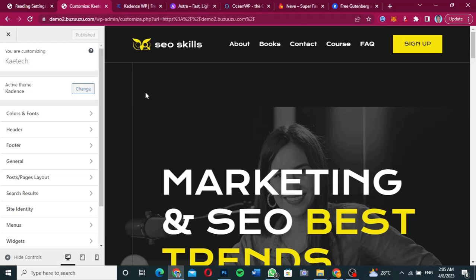Because with the pages, you can use page builders to build any page, but with the header and the footer, if you are not getting the right theme, it is very difficult to create a website with it. And that is why I try my best to make sure that I get a good theme which is free for me to use, to customize the header and then the footer to create any kind of website that I want. So as you can see, there are many options that you can choose from, but for me, I'm going to just look at the header and the footer.